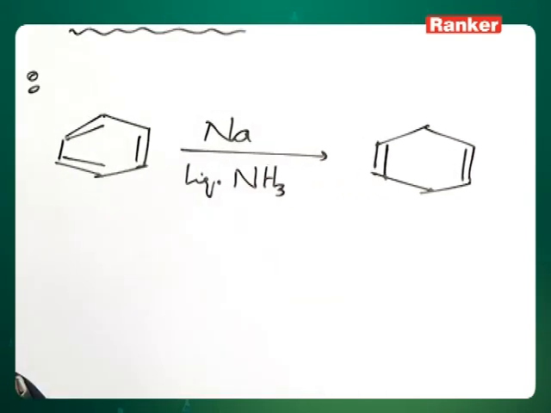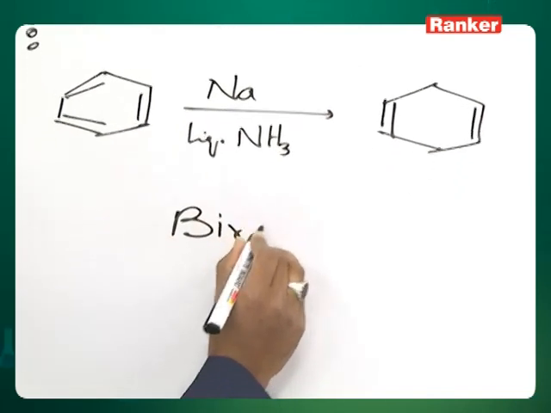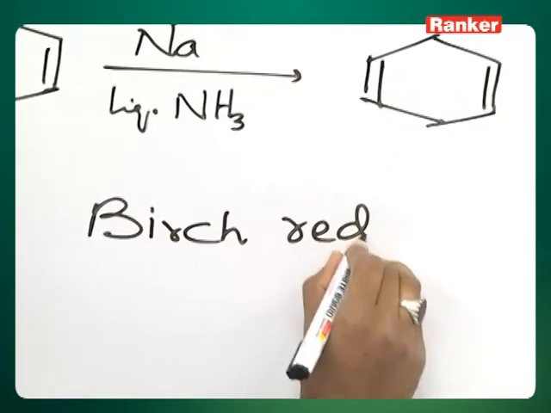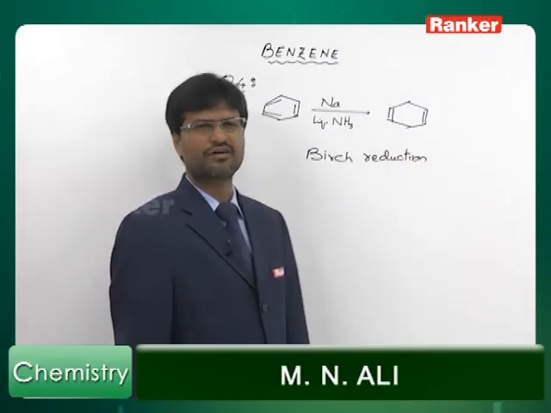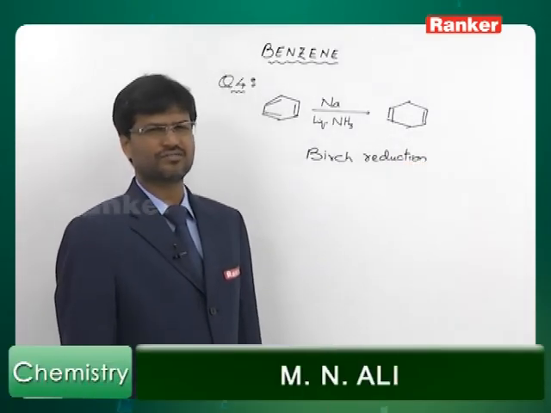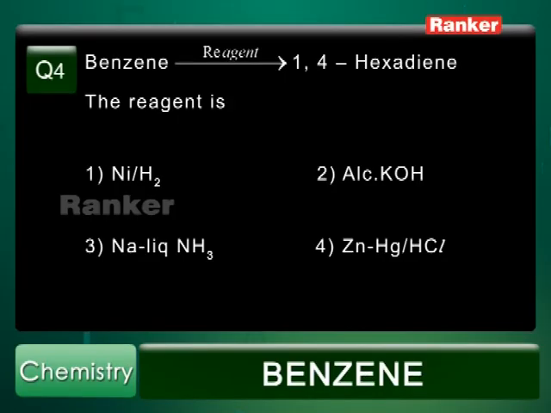It's a case of 1,4 reduction. This reduction is called as Birch reduction. Here sodium acts as a source of electron and ammonia acts as a source of H+. So 1,4 reduction takes place. Correct answer therefore is third option, sodium liquid ammonia.